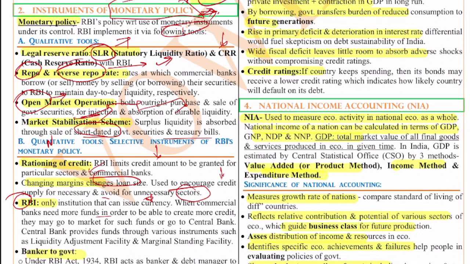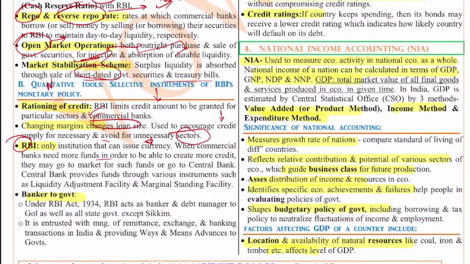RBI is also the banker of the government, right? So under the RBI Act of 1934, RBI acts as banker and debt manager to the government as well as all the states except Sikkim. It is entrusted with the management of remittances, exchange and banking transactions in India, and provides the ways and means advances to the governments, right?